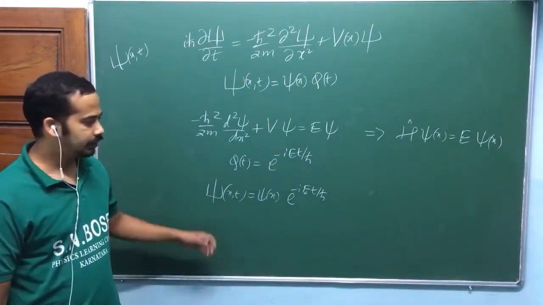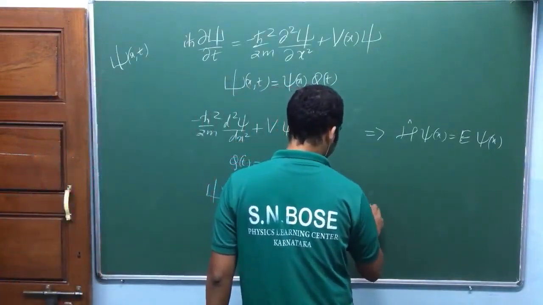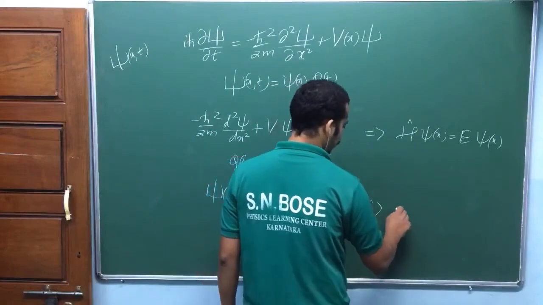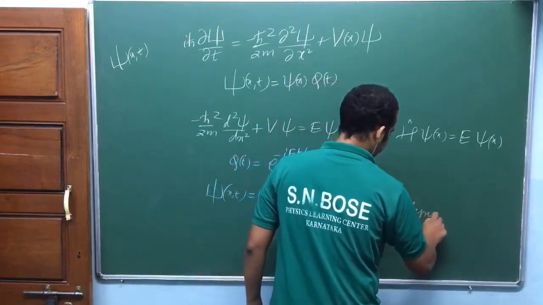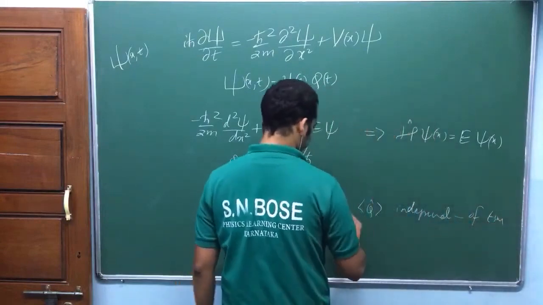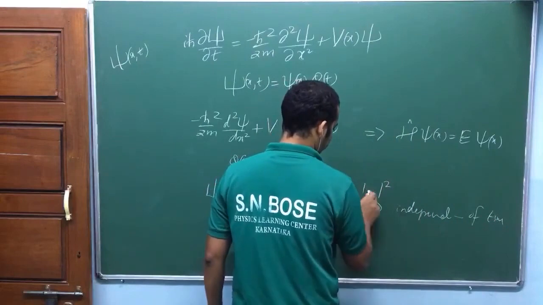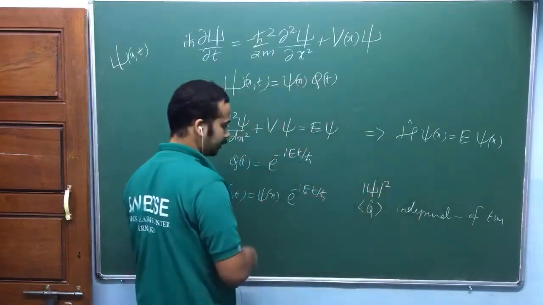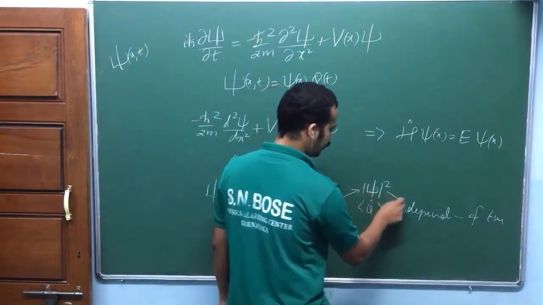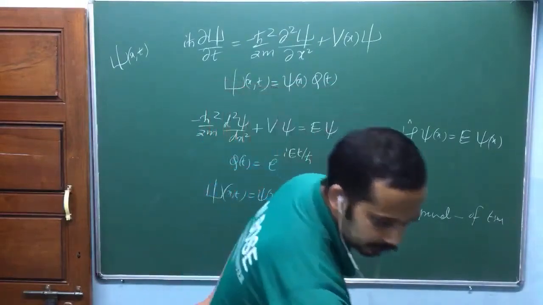So again your expectation values were independent of time. Mod psi square is also independent of time. In this state, any expectation values were independent of time, isn't it?